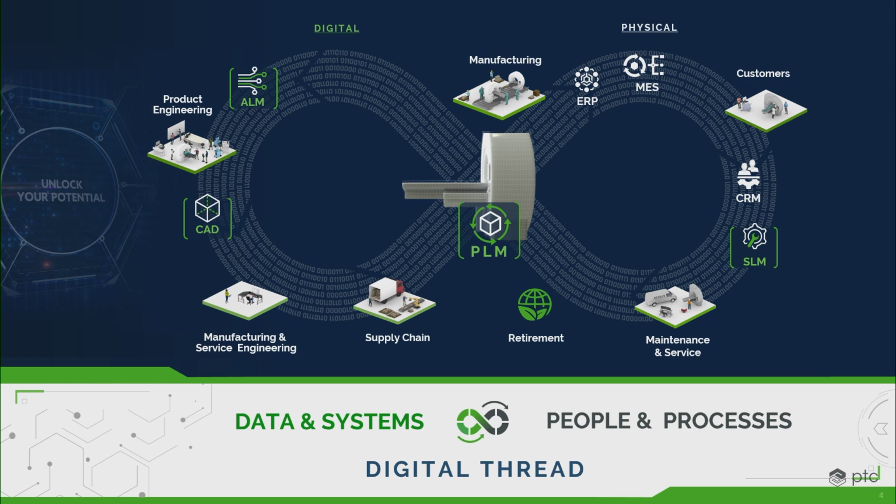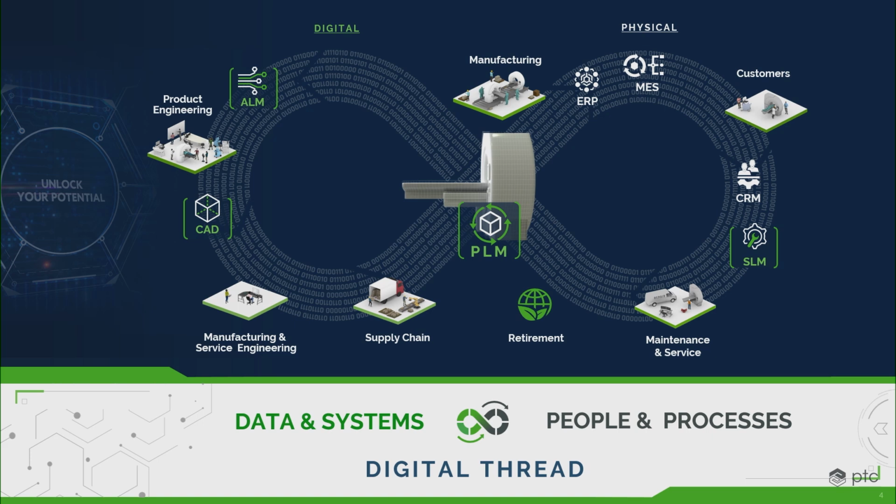In addition, we can take a manufacturing process plan from PLM, and we can send manufacturing instructions to the shop floor. And that same part now becomes part of an as-built bill of materials. At the same time, another example is we can make a service bill of materials. That would be a set of replaceable parts lists that are configuration specific. And we can send that to your service stocking system or your legal spare parts list. And it becomes another part of what's going through this infinity loop.